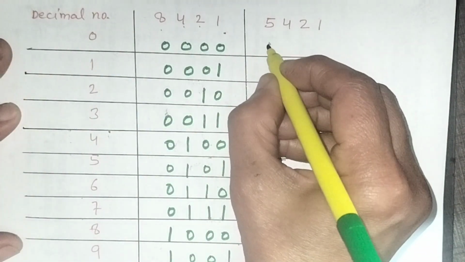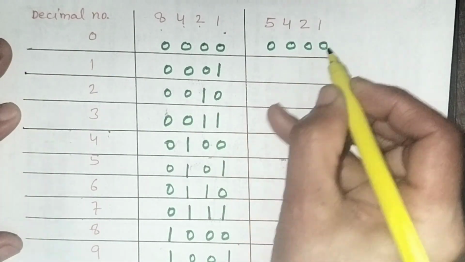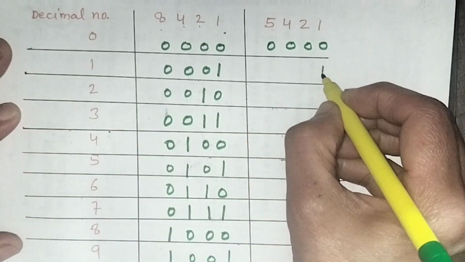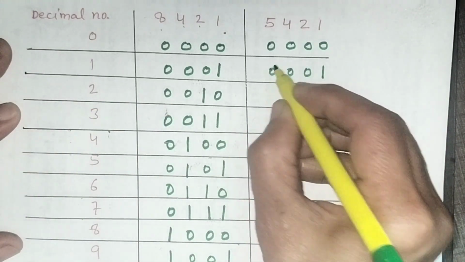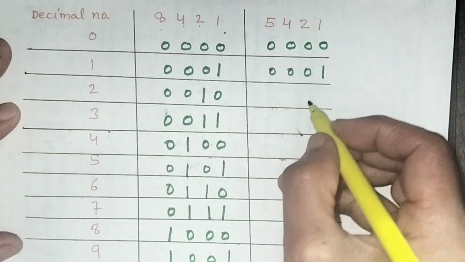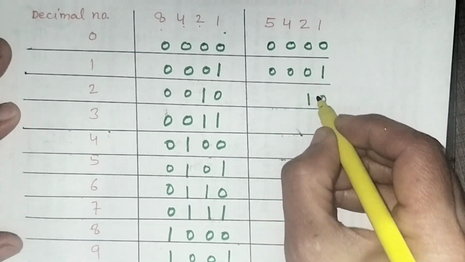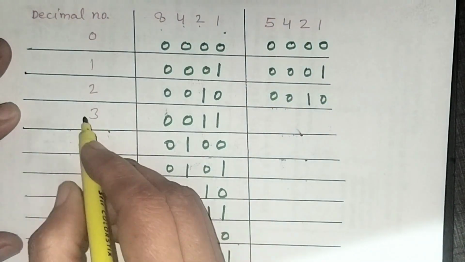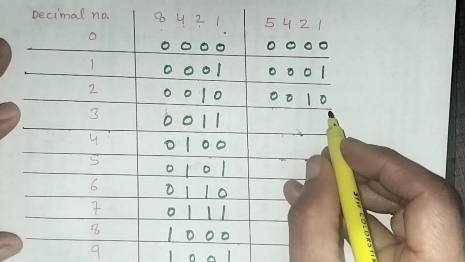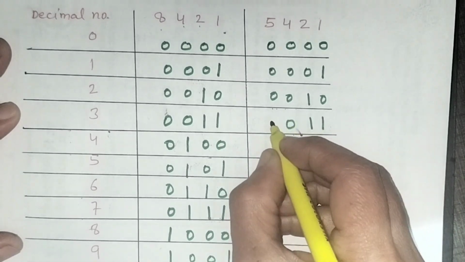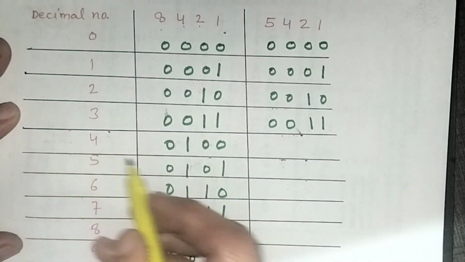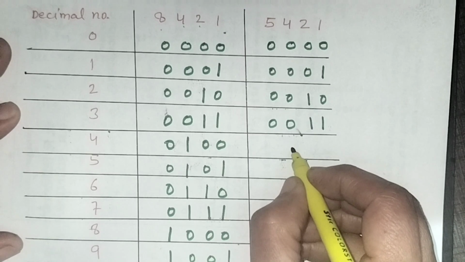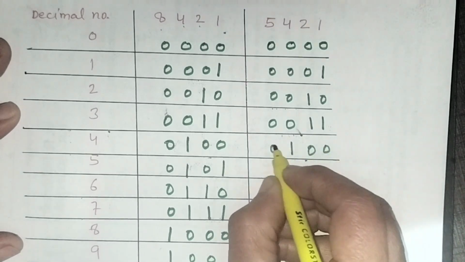Now we write the 5421 BCD code against these decimal digits. As it is 0, all the places will be 0. Now it has weight 1, so we'll put 1 here and others will be 0. Now we'll write 2, as it has weight 2, so we'll put 1 here and other places will be 0. Now we'll write 3, which will be 2 plus 1, so 1 at 2 and 1 and others will be 0. Now we'll write 4, as it has weight 4, so we'll put 1 here and other places will be 0.